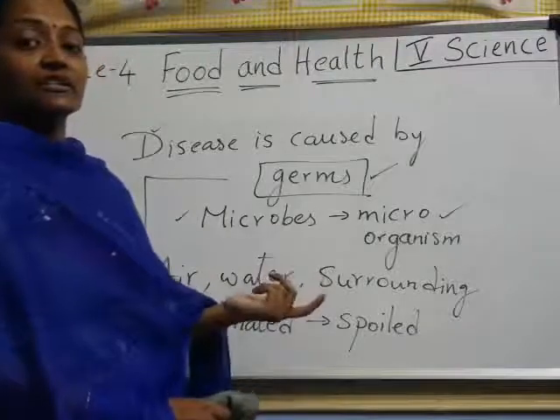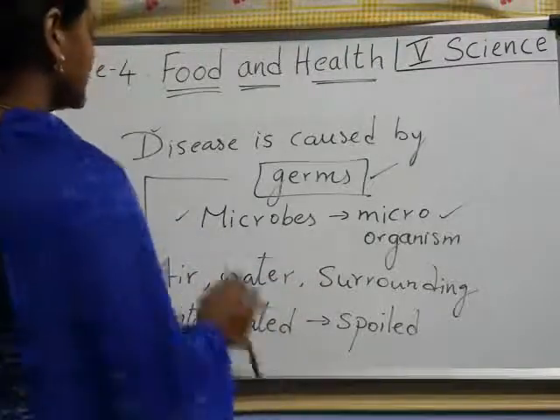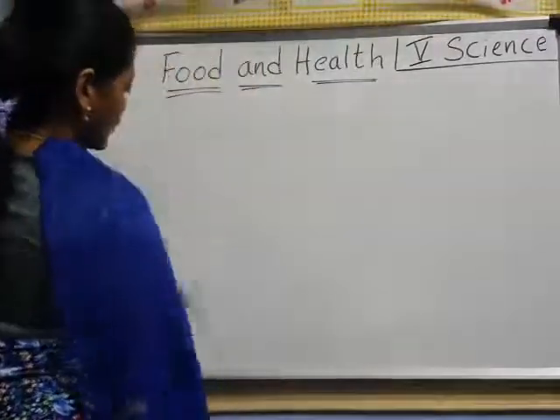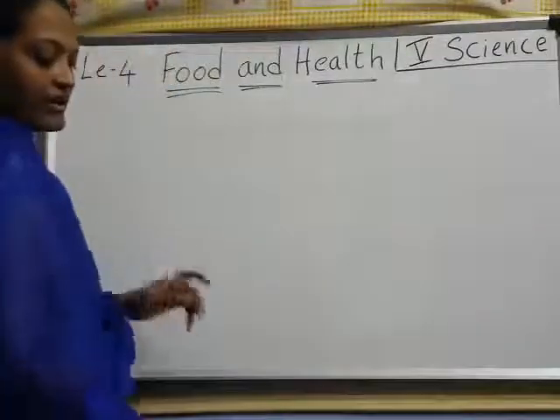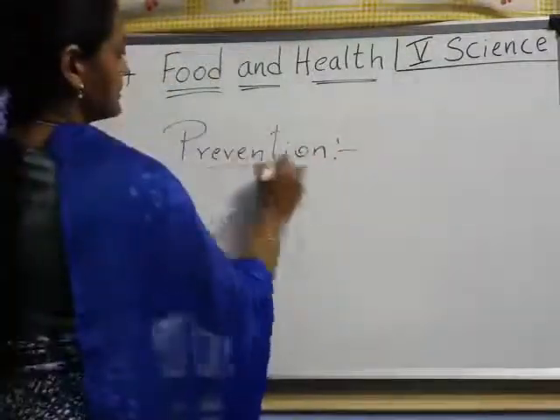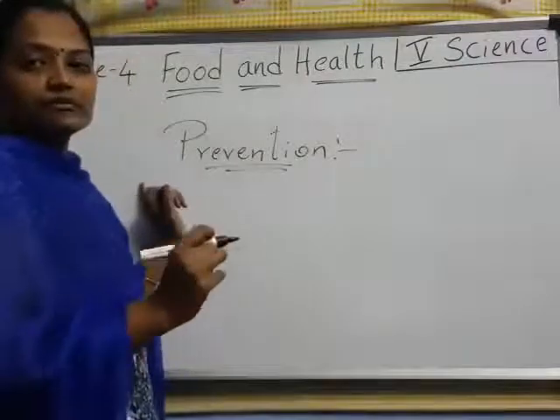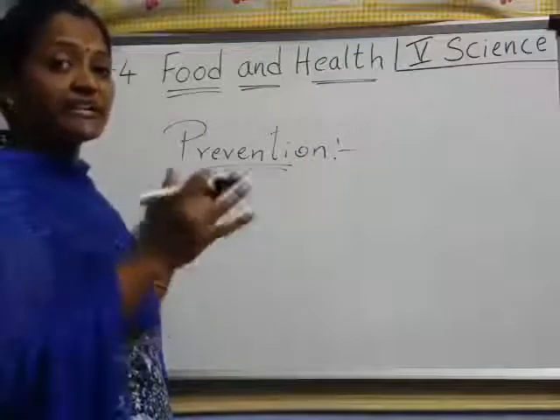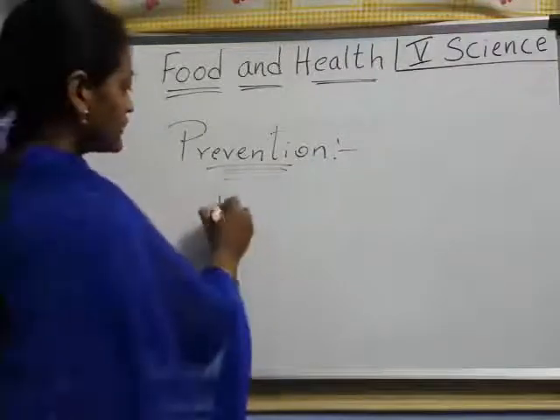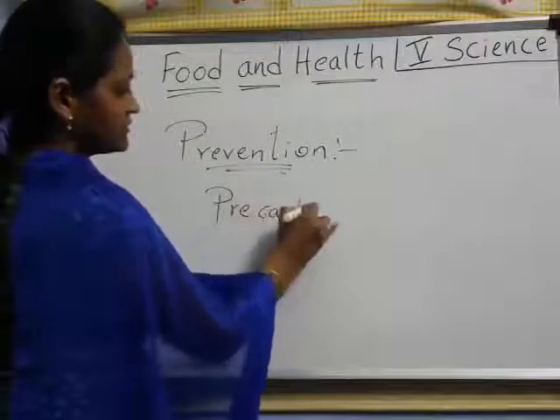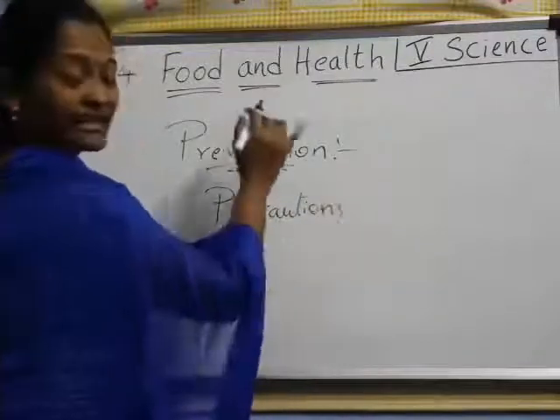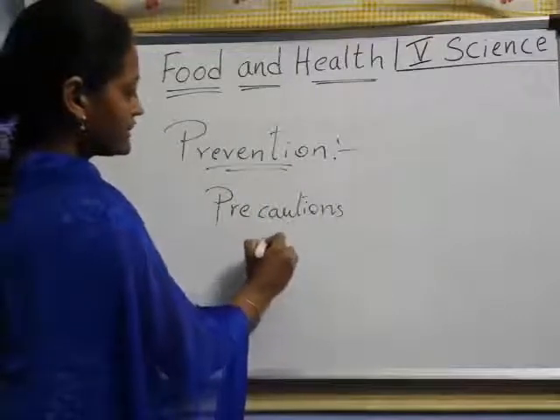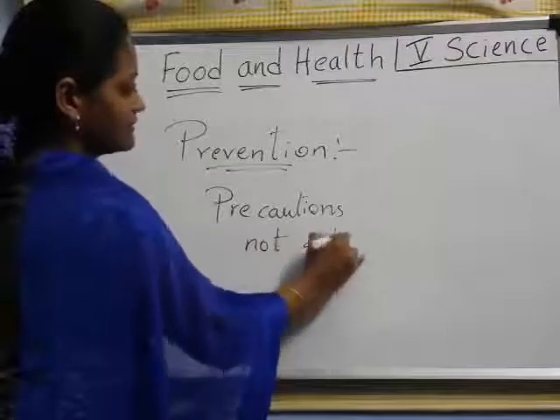Before that, children, another word: prevention. Do you know the meaning of prevention? Not getting the disease. Prevention is when we are very safe by taking some precautions, so we do not get diseases.